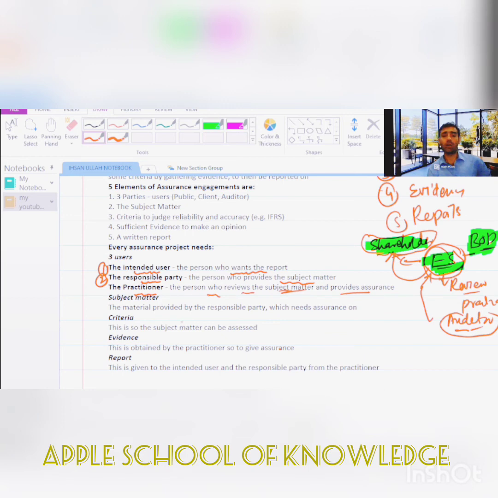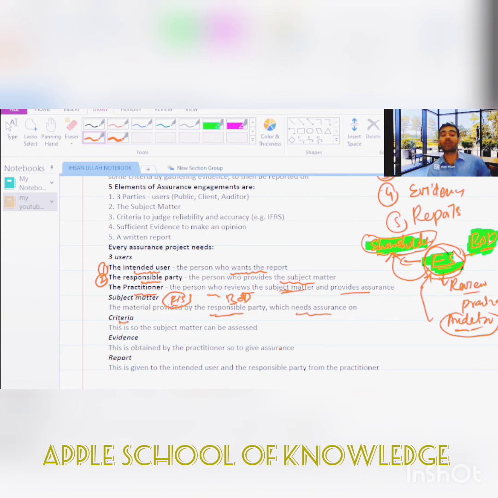Okay, now you see the subject matter, the material provided by the responsible parties, which needs assurance. In the case of the company, this is the financial statement. The financial statements are the material provided by the responsible party, meaning the board of directors, and they need assurance because the shareholder wants some reliability to rely on those financial statements, and we call that the subject matter.